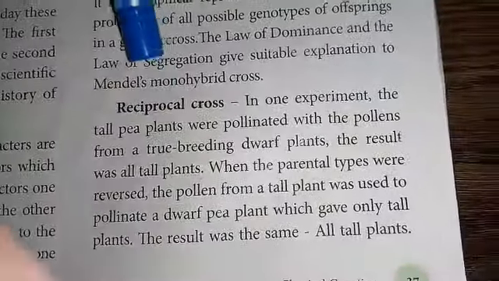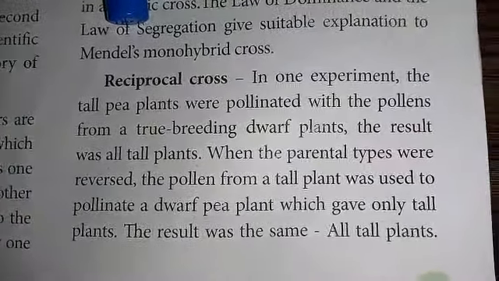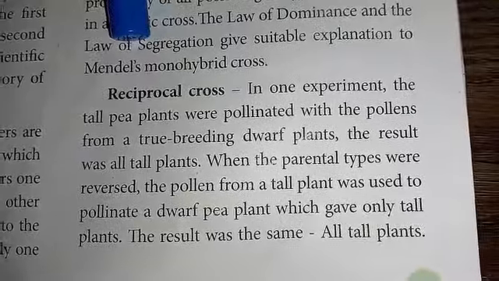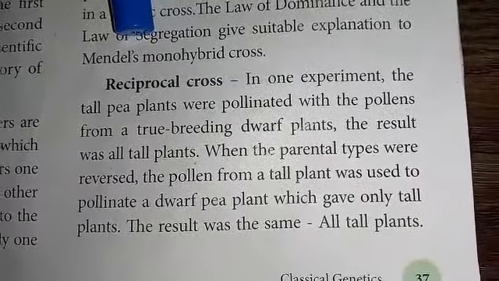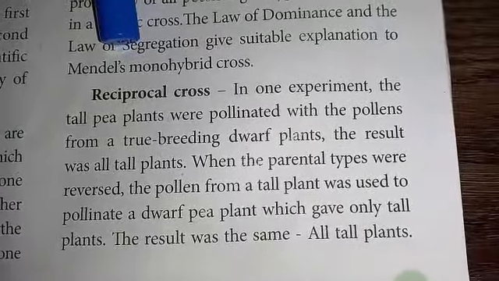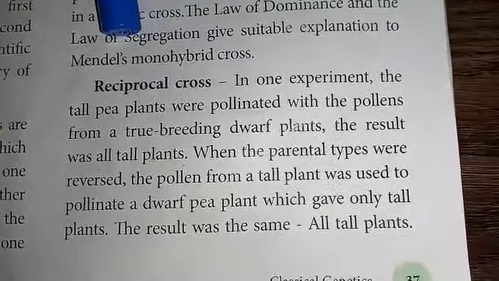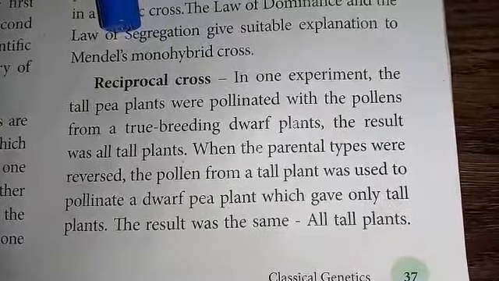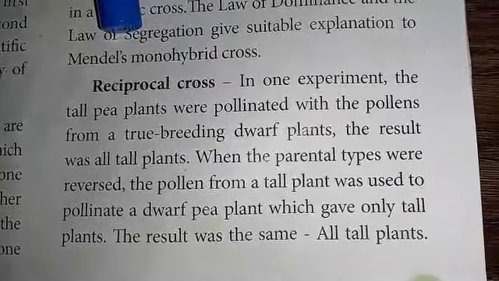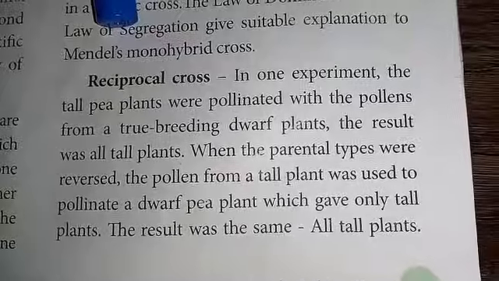The next is the reciprocal cross. A reciprocal cross is a cross in which the parent phenotypes are interchanged. In the first cross, tall is taken as the male parent and dwarf as the female parent. In the reciprocal cross, dwarf is taken as the male parent and tall as the female parent. But the F1 in both the crosses is the same, tall only. That is the law of dominance.